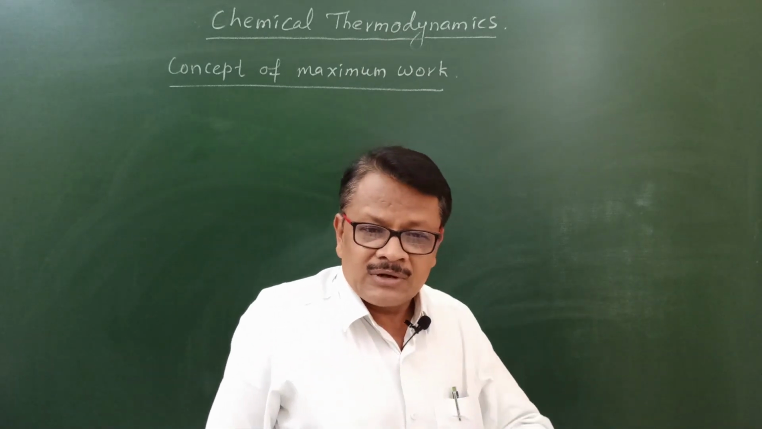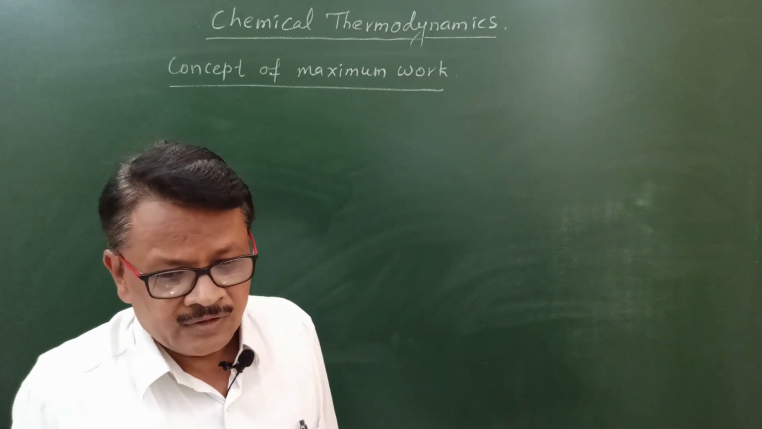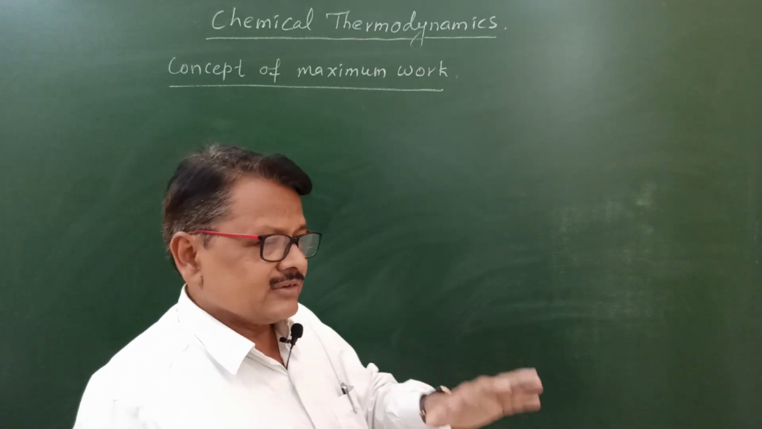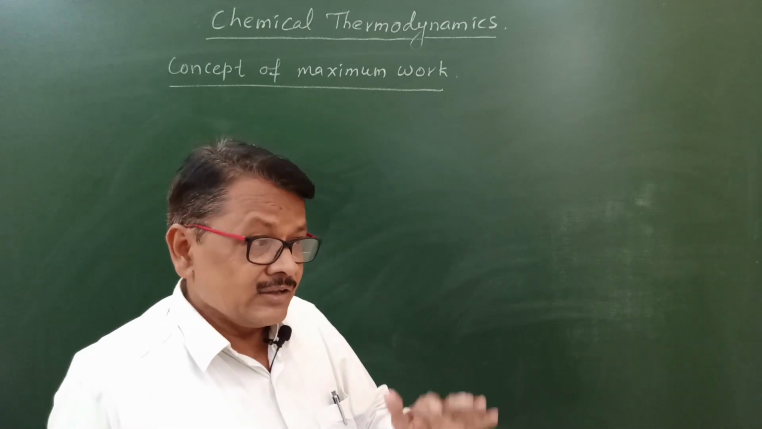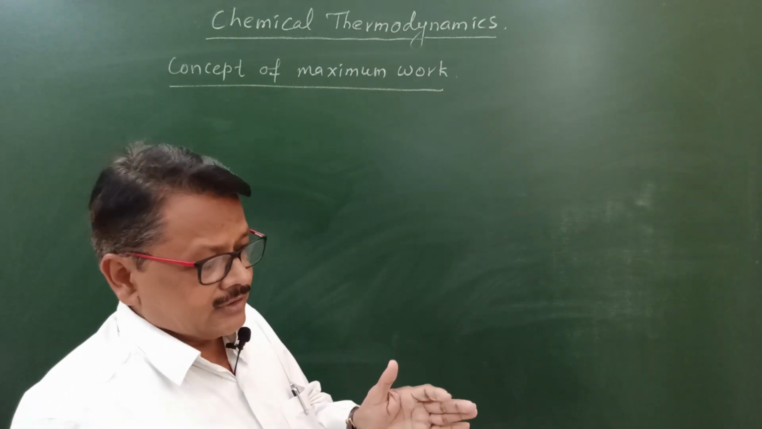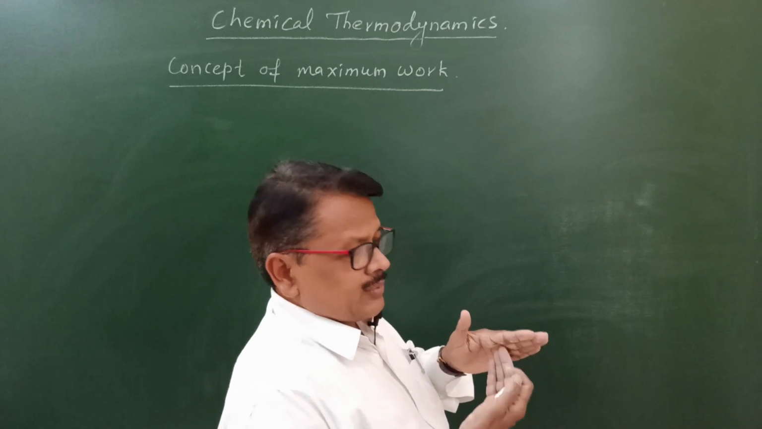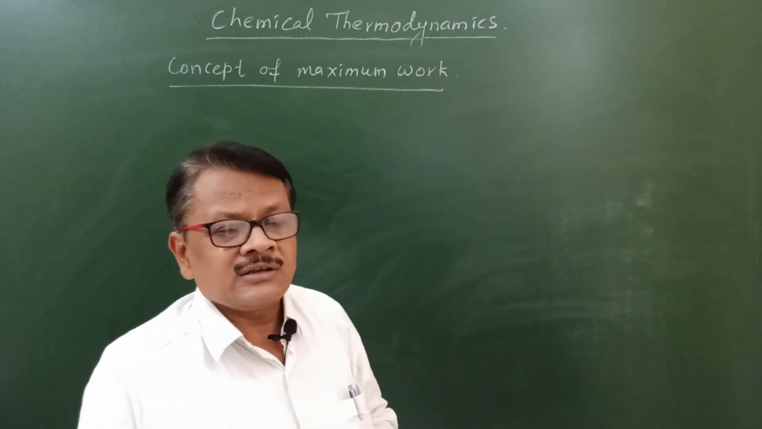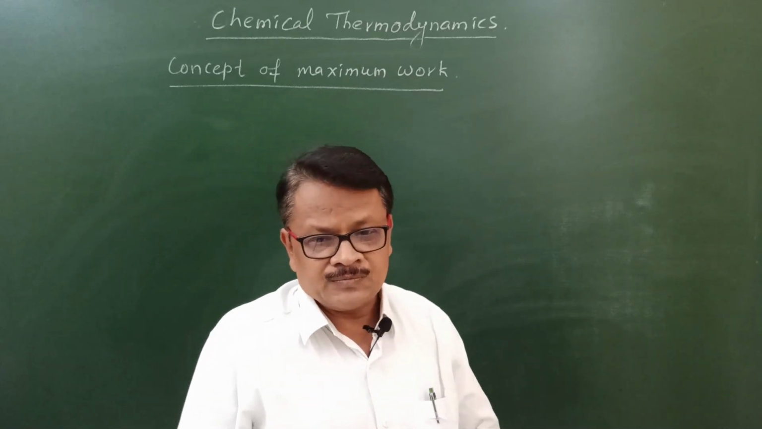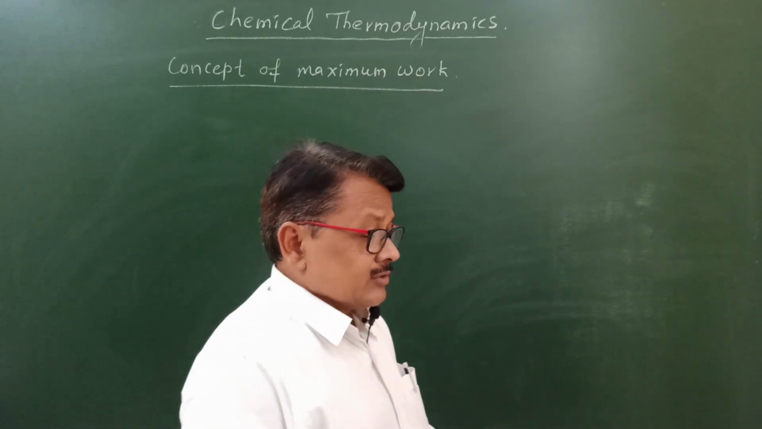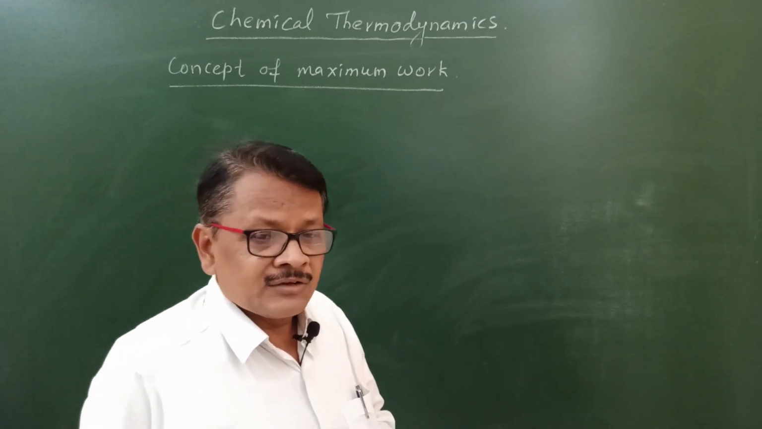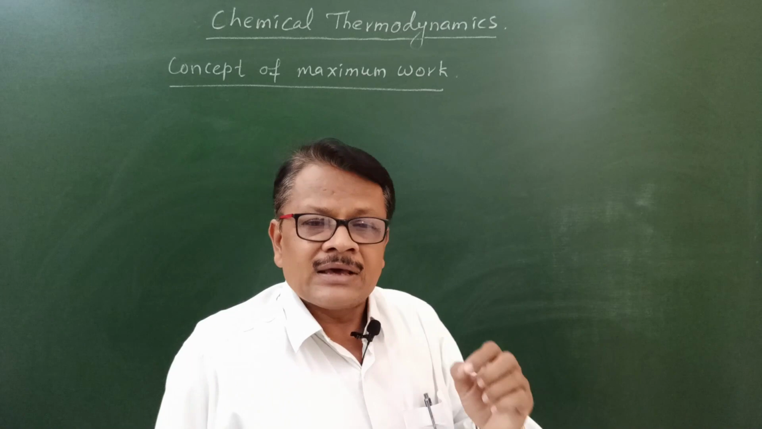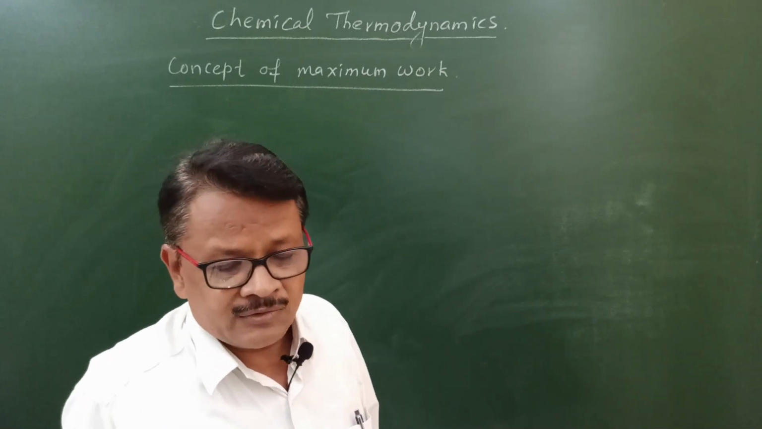in an isothermal reversible process. What is meant by an isothermal reversible process? It means the temperature is kept constant and the process is reversible. That means the driving force and the opposing force differ infinitesimally from each other, and the process can be reversed when the opposing force is slightly greater than the driving force. So that is called the reversible process.